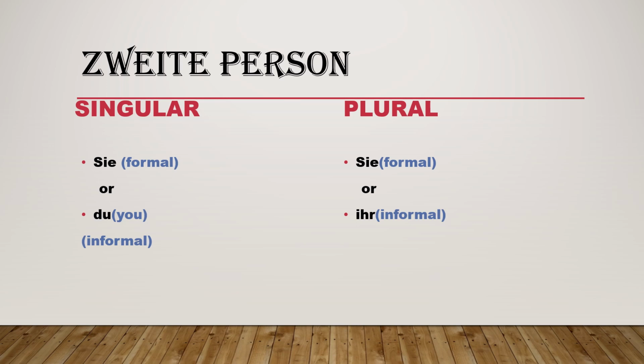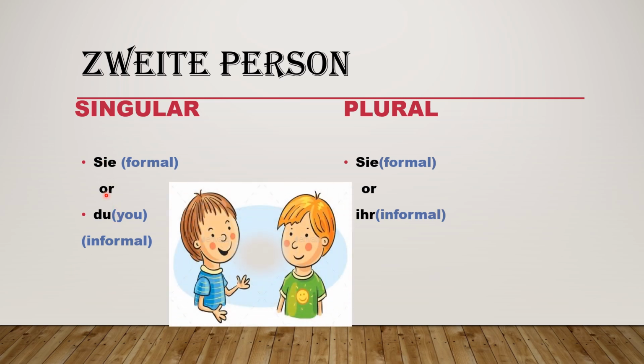Zweite Person, second person. Here again we have singular and plural. Sie, it's for formal, or du, it's for informal. It means you. If we are talking with our friends, we can casually talk with them by using the du form. But if we are talking with any unknown person or any senior person, then we will use the Sie form, with a capital letter S, not a small letter s. So Sie formal or du informal.